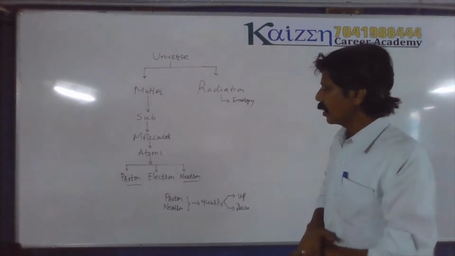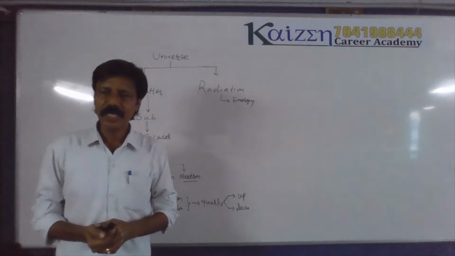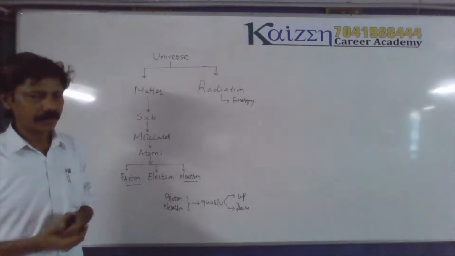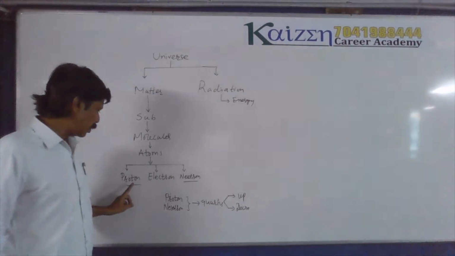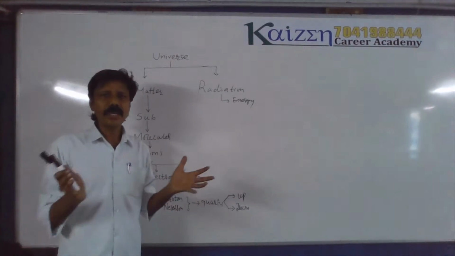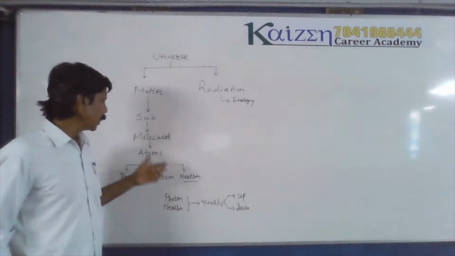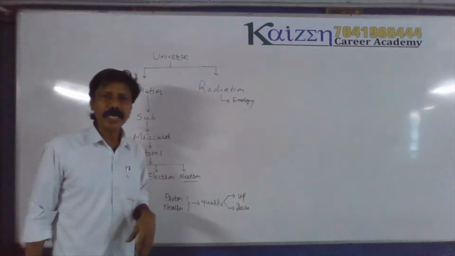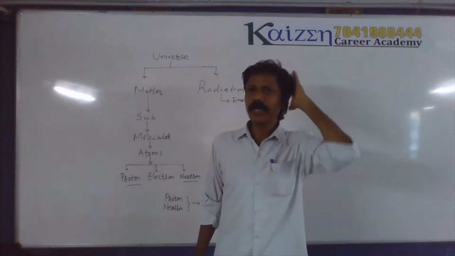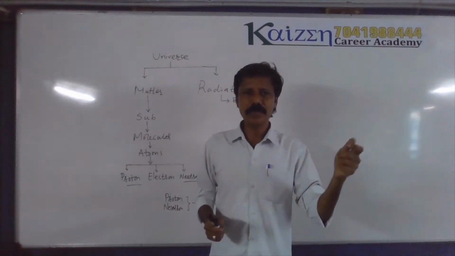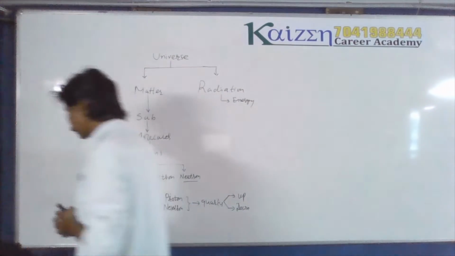Fine. See, have you ever seen a single atom? Like, can you see a gold atom? It's not possible. We cannot see one gold atom. It's very small. These three, proton, electron and neutron, are very tightly bound in one atom. And atoms are tightly bound to form molecules or substances. Like gold is a substance. To form gold, a number of gold atoms come together. We can see the gold, but we cannot see one gold atom. Very small.